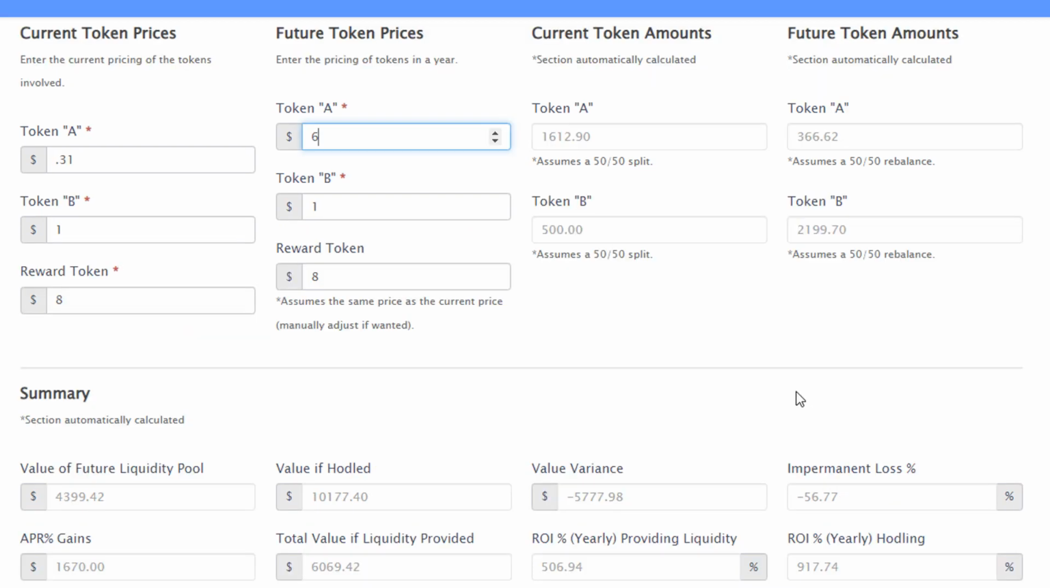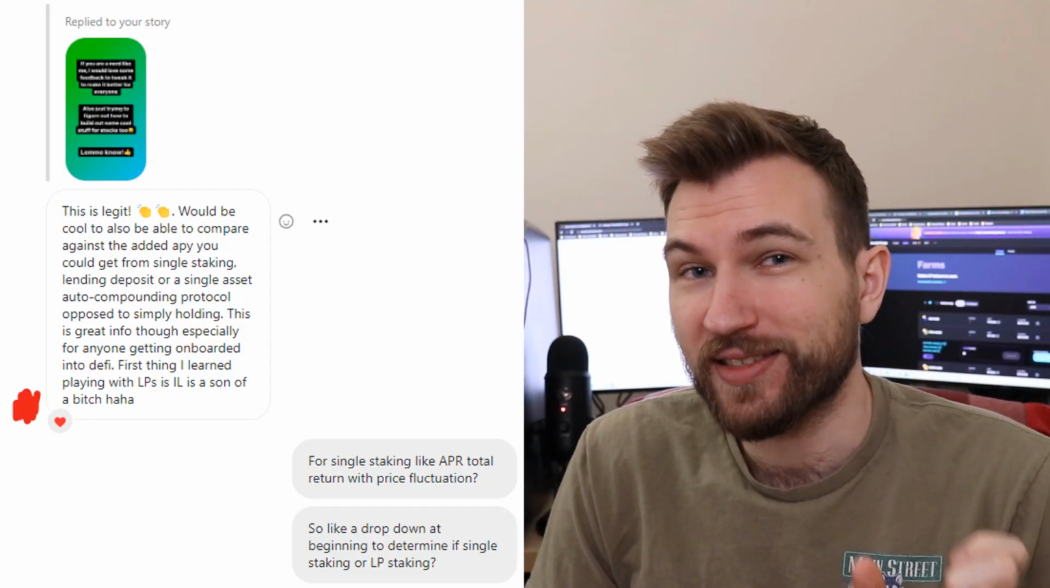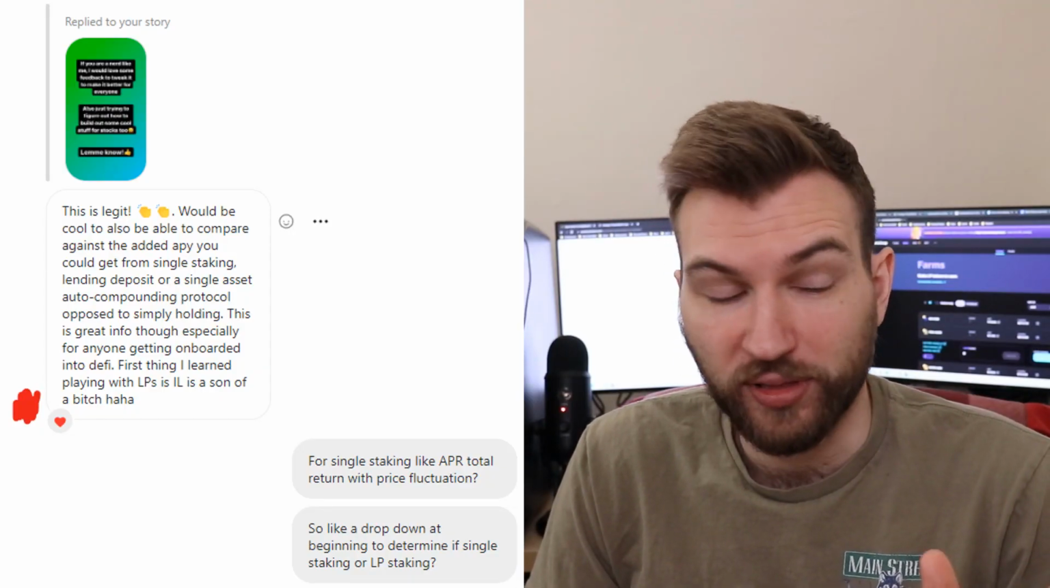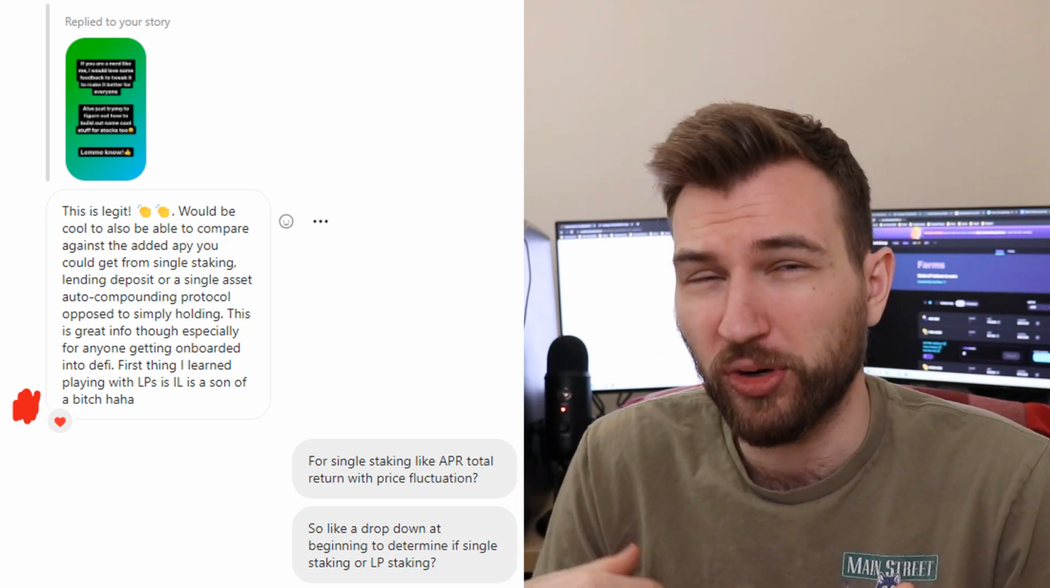If you have projections for prices, or if you want to put in coins that are a little bit more stable and aren't going to be so volatile, you can play around with this and see the summary to see the ROI comparison. I had also asked on Instagram for some feedback on the tool, and someone pointed out something pretty good. They wished that you could compare a single token staking or lending versus this ROI. I thought that'd be a little bit more confusing to incorporate into the calculator, but it is a good takeaway, right? If you can provide liquidity, it's not always the best situation.